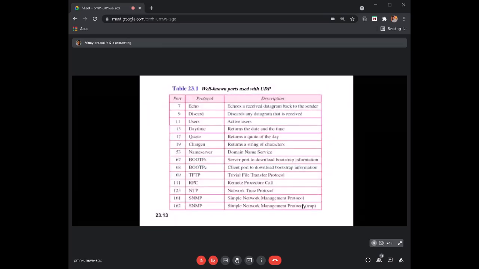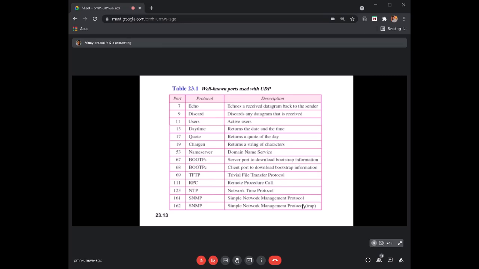Trivial file transfer is used whenever we transfer small files. So we mainly use the TFTP protocol, which is probably implemented over UDP, using port number 69. These are some of the services that use UDP, an unreliable delivery mechanism, along with their well-known port numbers.